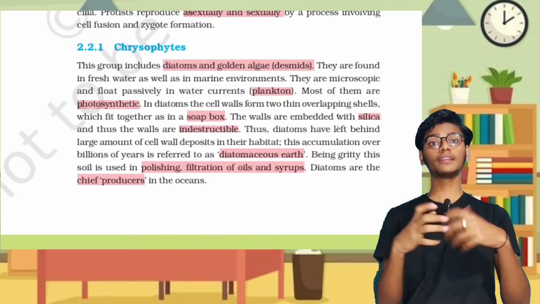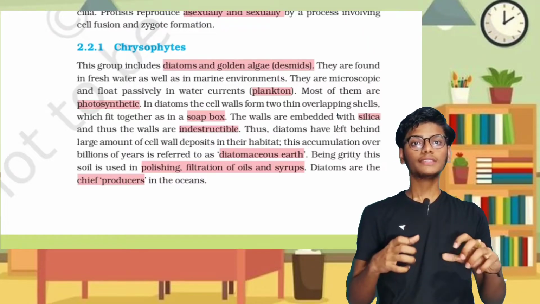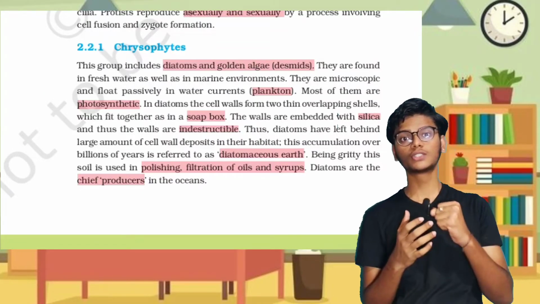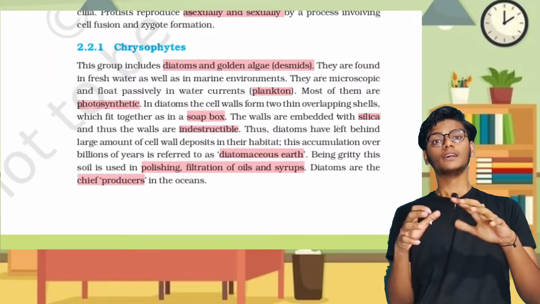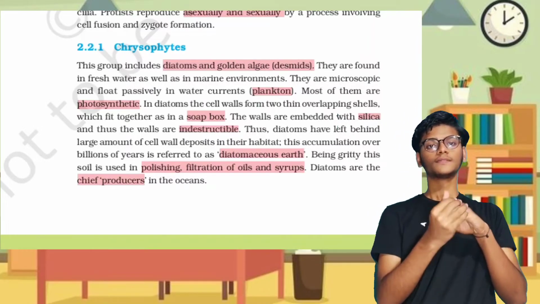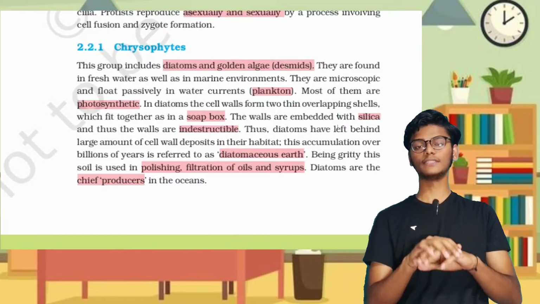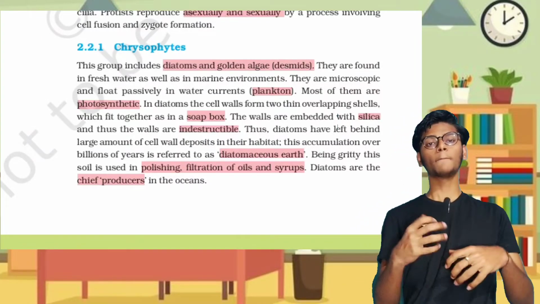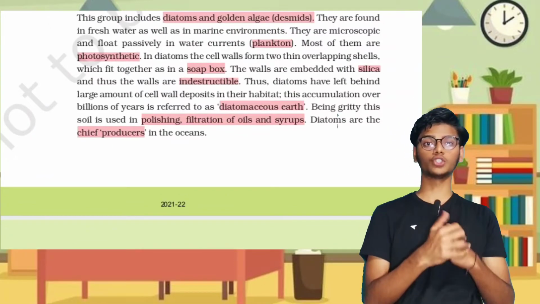Diatoms have a different type of cell wall, like a soap box, made up of silica, which is indestructible and cannot be broken very easily. They are all present in water. They form diatomaceous earth, which is very rough and is used for polishing and filtration. And they are the chief producers of the ocean.